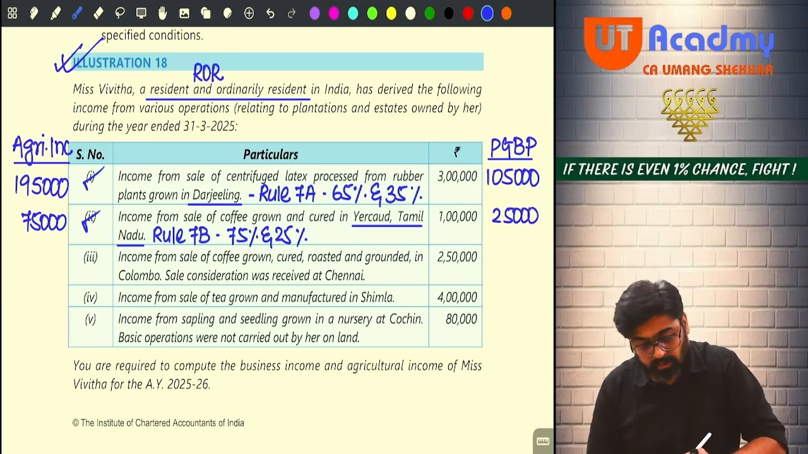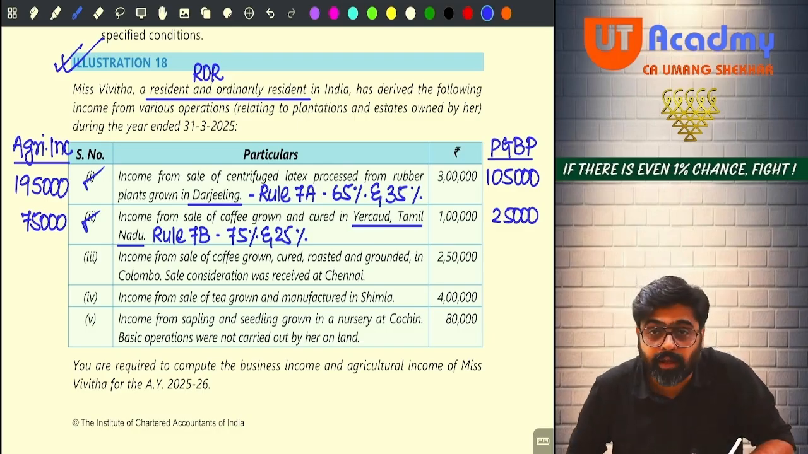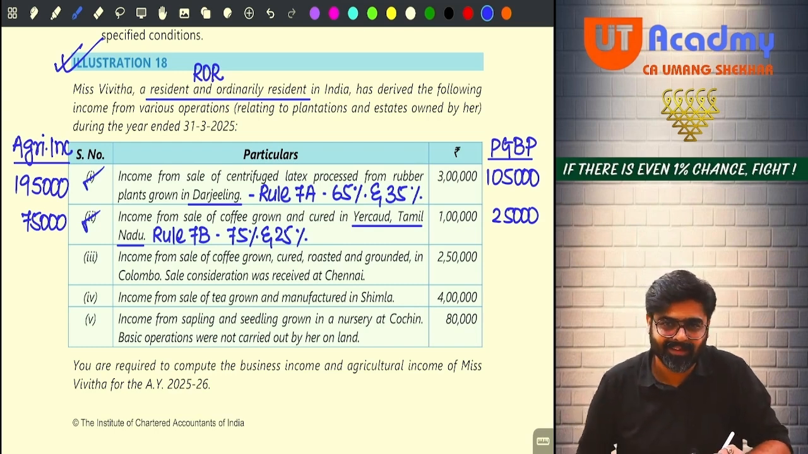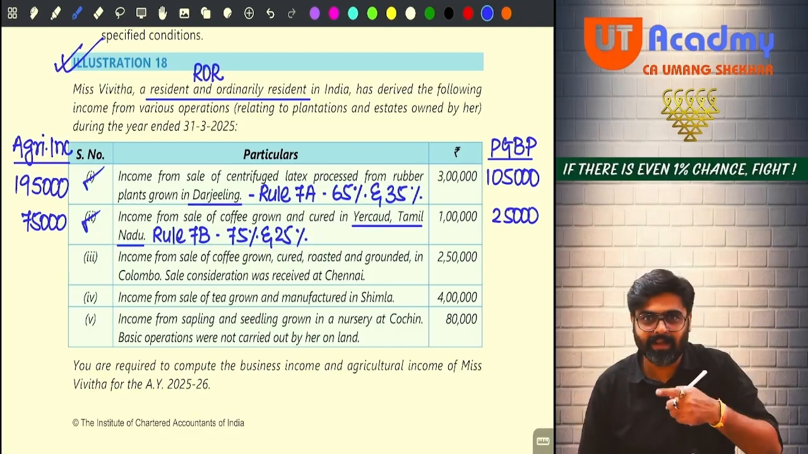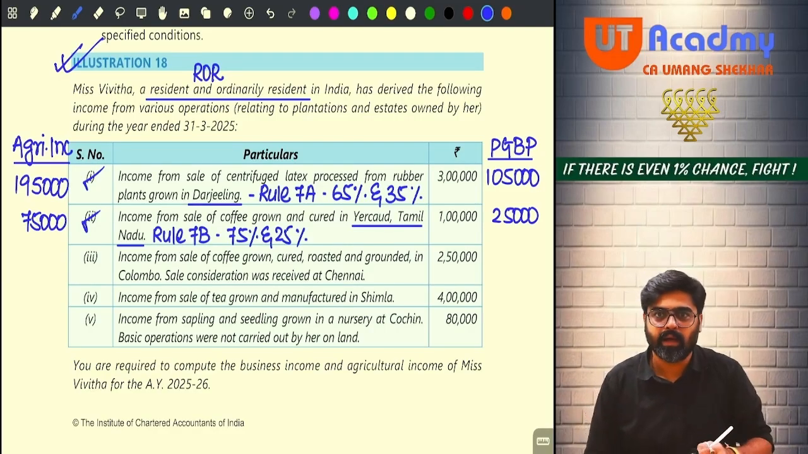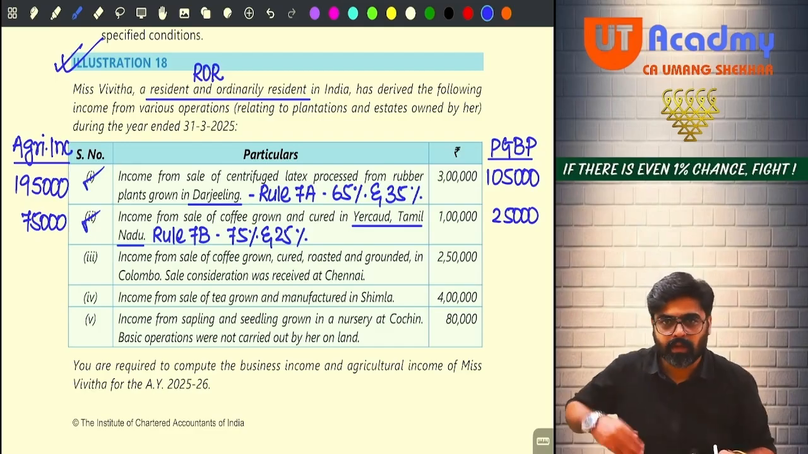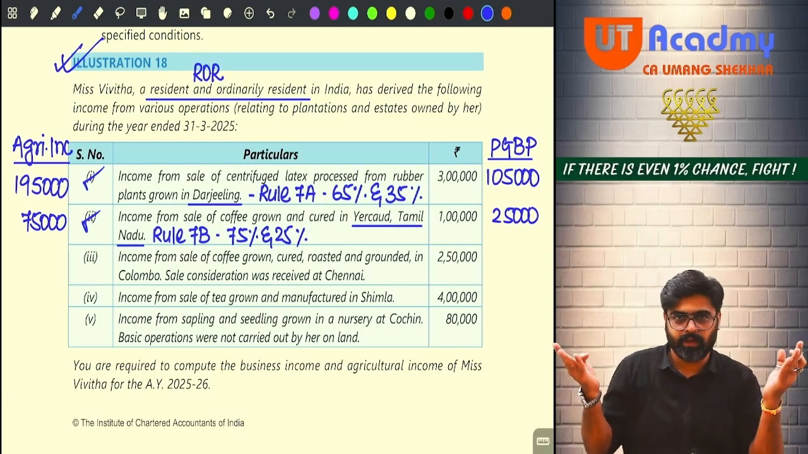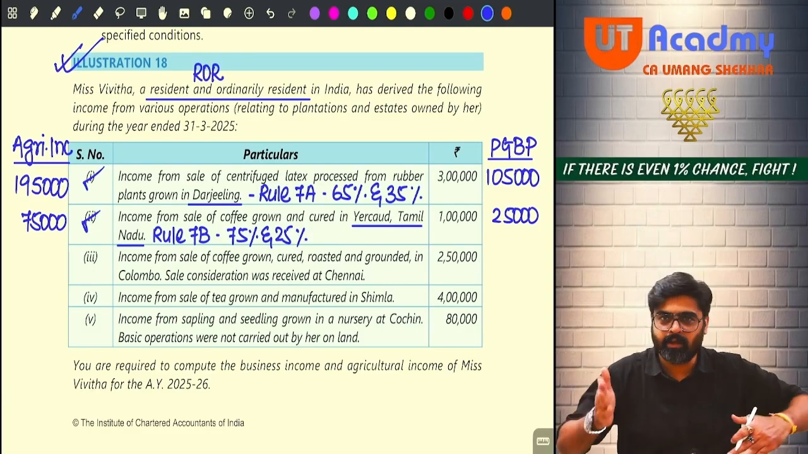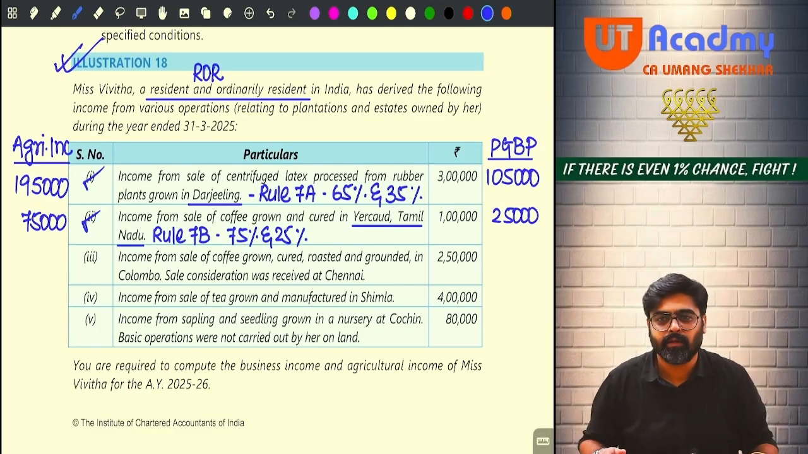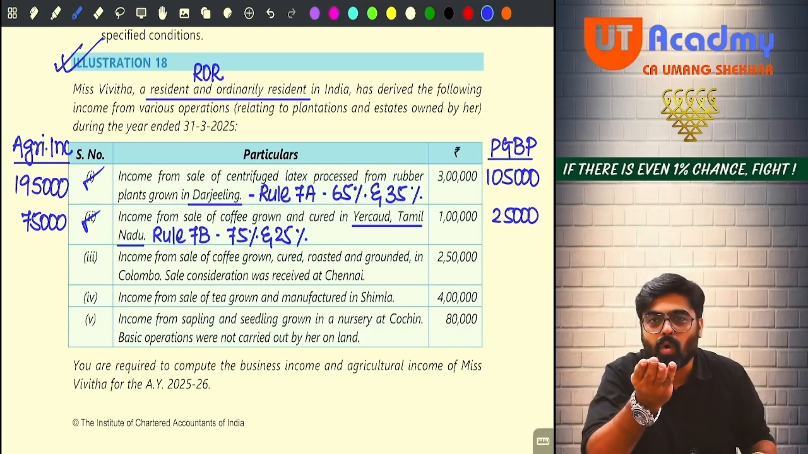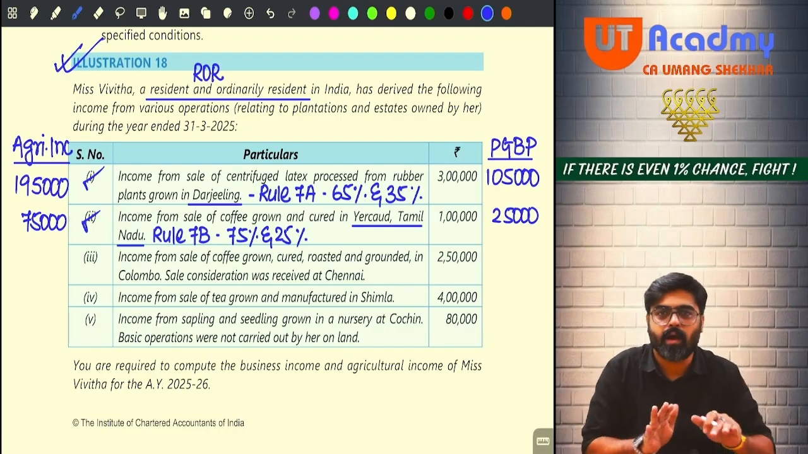Okay. Now this third one is important. Wait. Sale of coffee grown, cured, roasted, ground in Colombo. Sale consideration was received in Chennai. Indian income received in India. So received in India, Indian agricultural income. I will do 60, 40. 60 slabs from this side, 40 slabs from this side. Colombo is not in India. Sri Lanka.